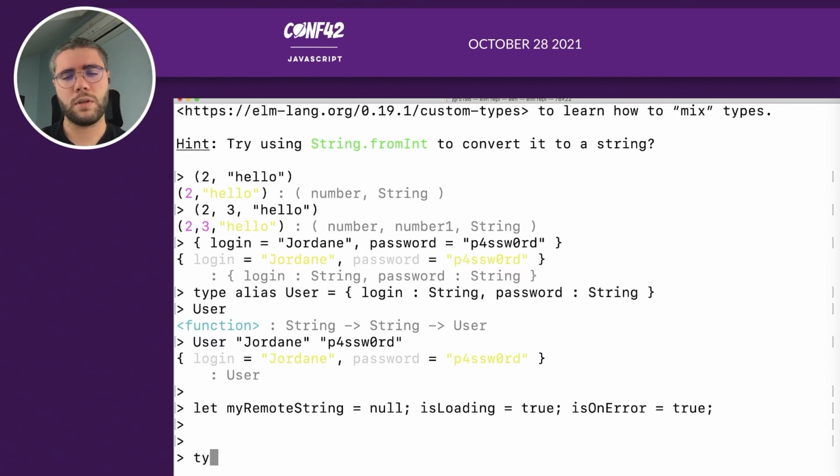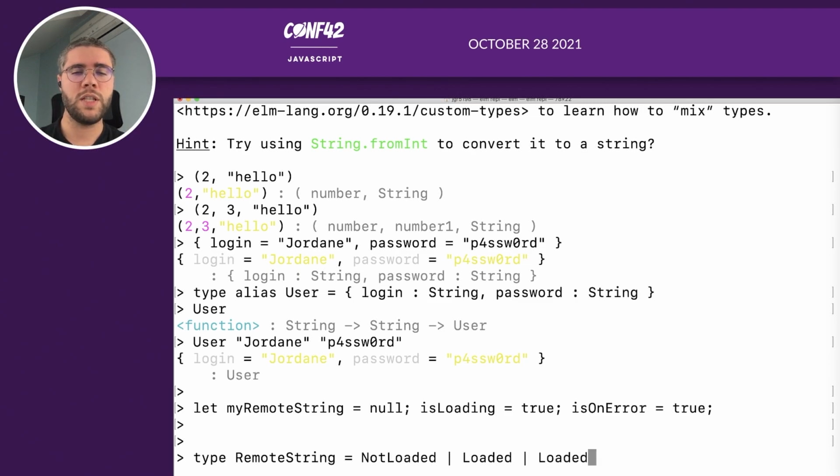In Elm, you will create a new type and say, okay, my remote string is something that is maybe not loaded, or maybe it's loaded. So here it looks a lot like an enum. But you can also say that it's loaded and it contains a string. So this variant of the enum can contain a string.